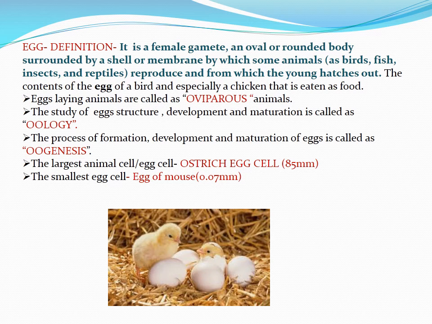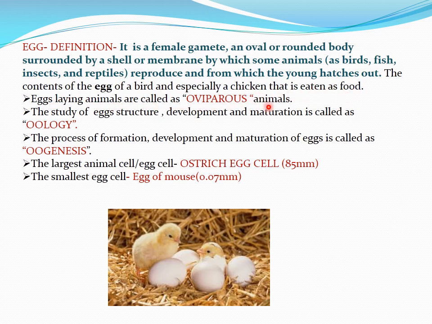Egg definition. It is a female gamete, an oval or round body surrounded by a shell or membrane, by which some animals such as birds, fishes, insects and reptiles reproduce, and from which the young one hatches out. The contents of the egg of a bird, and especially a chicken, are eaten as food.